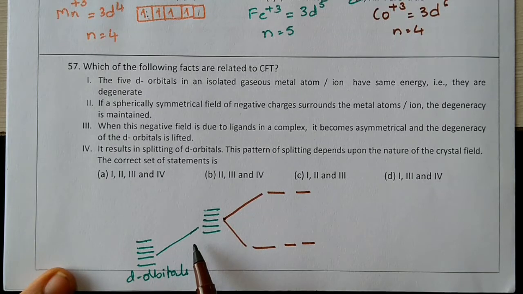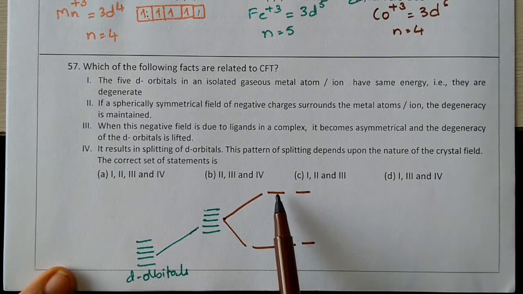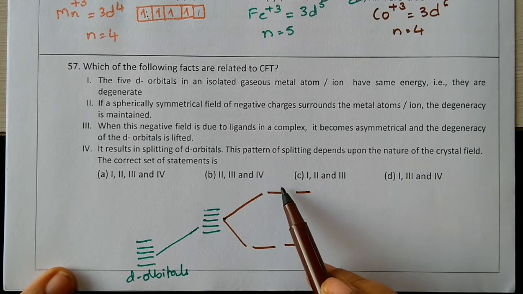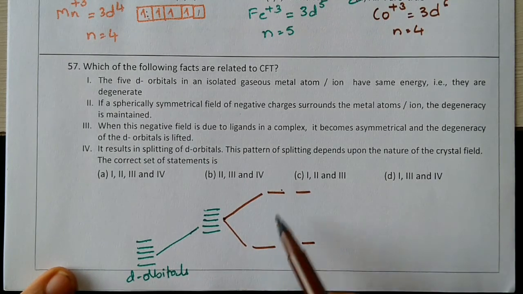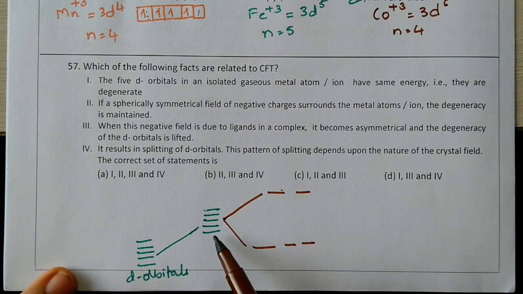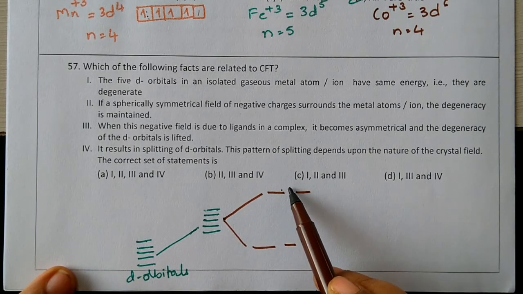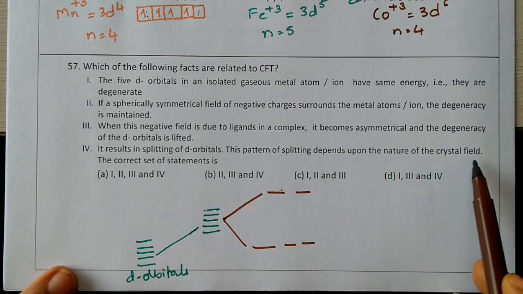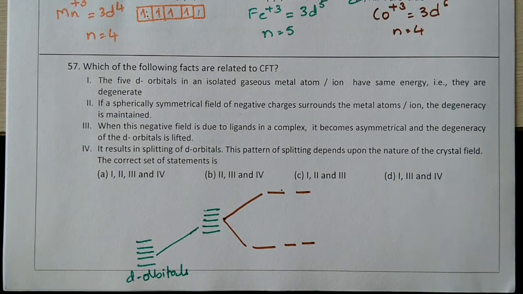If ligands are coming along the axis, the splitting will be T2g here and Eg here. And if it is coming in between the axis, then T2g will be here and Eg will be here. That is what depends upon the nature of the crystal field. So all the four are correct. That is option A, 1, 2, 3, 4. All relate to CFT itself.